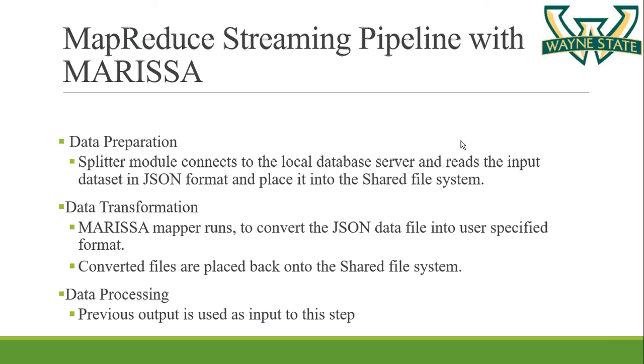As I've told you before, Marisa uses a shared file system to store the data. The splitter modules extract the data from Cassandra in JSON format and save it in the shared file system. In the data transformation step, the Marisa mapper runs to convert the JSON file into a user specified format. It depends on the non-Java executable program in which format to convert the data. These converted files are again placed on the shared file system.